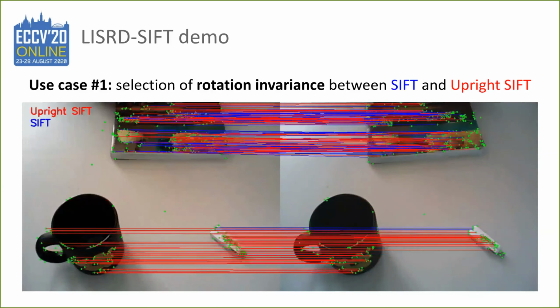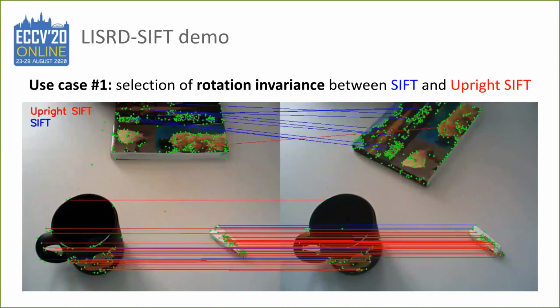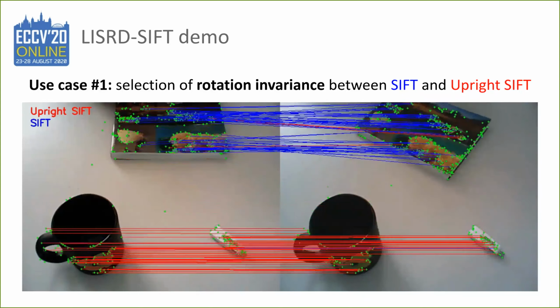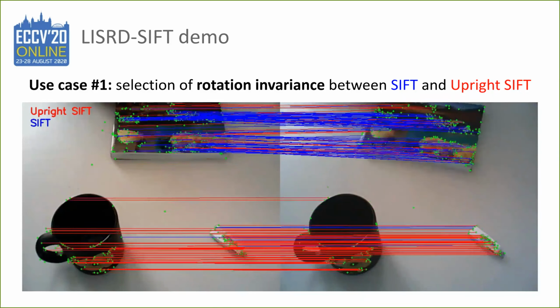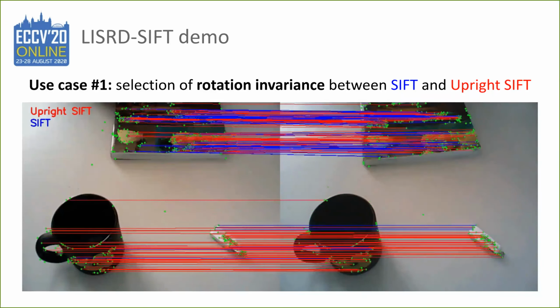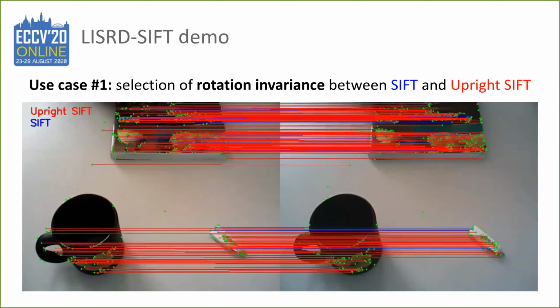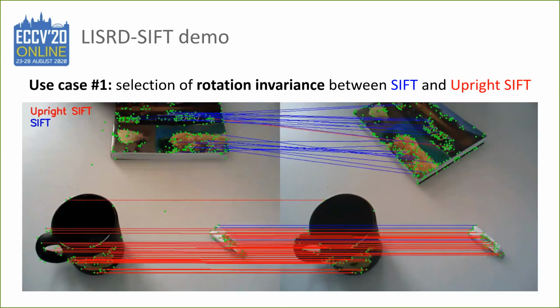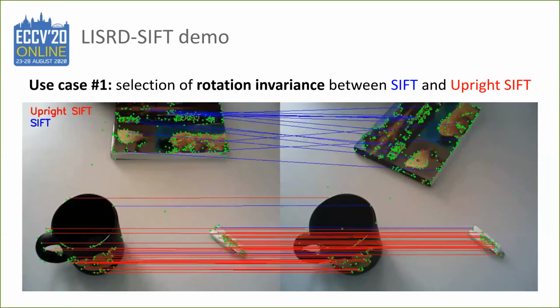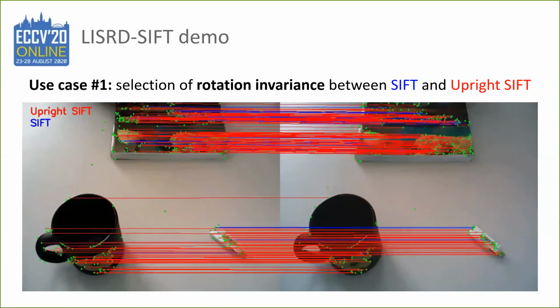Here's a first use case of our method, LISRD, applied in the case of rotation invariance only, using SIFT and upright SIFT. When the object is turned, LISRD is able to select the SIFT features in blue as they are rotation invariant. However, it keeps the more discriminative upright SIFT features in red when the object is upright.